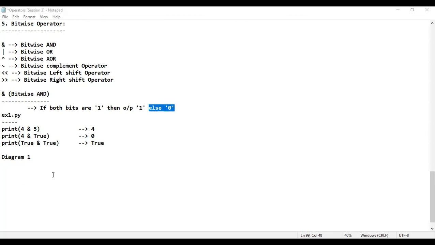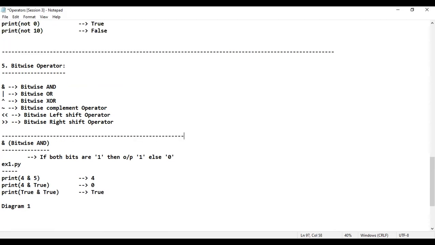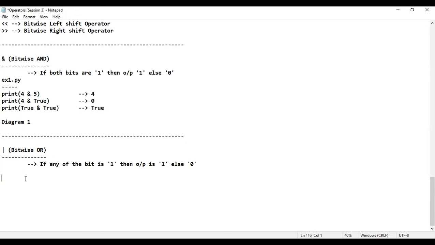That's the reason I'll consider the next one, which happens to be bitwise OR. If any of the bits is 1, then the output is what? 1. If not, it is 0. Is that clear? Now I'll try to divide this. Bitwise AND you have understood; bitwise OR I will take. Let me consider example number 2.py. It's a pretty simple example. You people should understand.